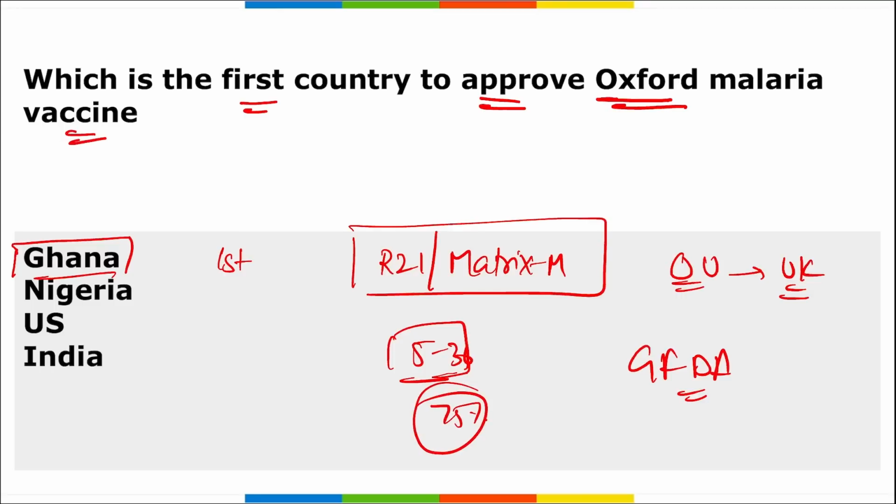Apart from this, WHO, that is the World Health Organization, estimates that around 6,19,000 people died from malaria in 2021, and the majority of them are children in Sub-Saharan Africa. Correct. So coming back, remember Ghana became the first country to approve the Oxford malaria vaccine, that is R21 Matrix M.